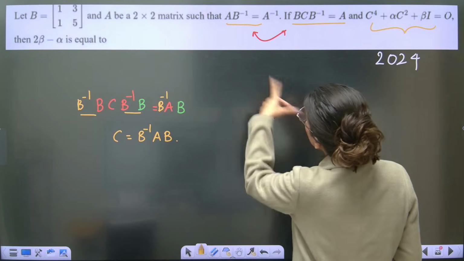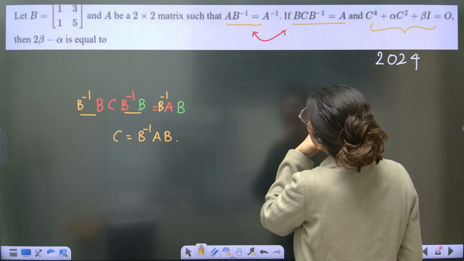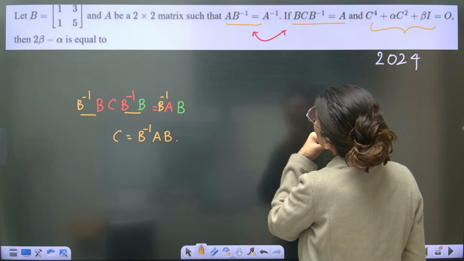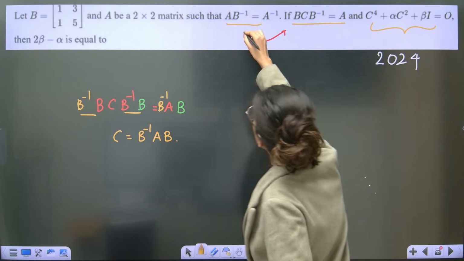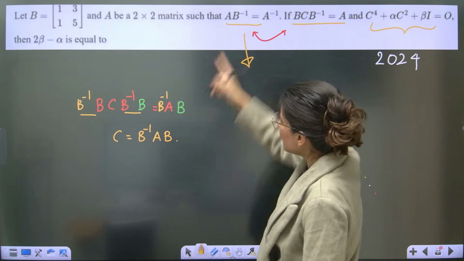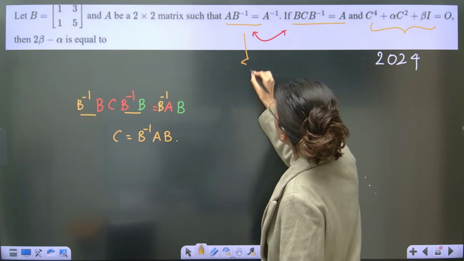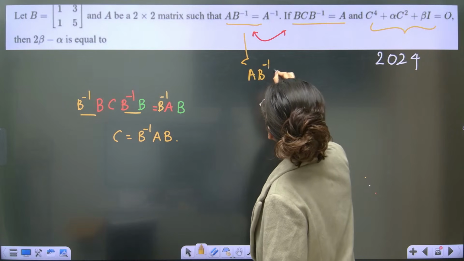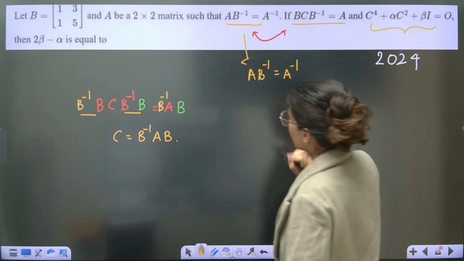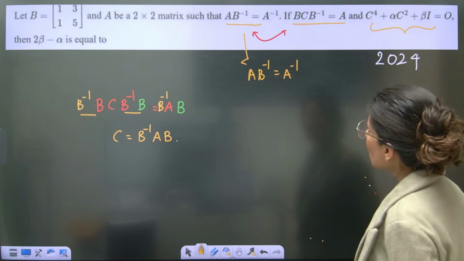Okay? Alright. Now what about this, ma'am? This is also giving something, right? AB inverse is equal to A inverse. So we cannot use it directly, because this is AB inverse and this is B inverse A. So again we have to modify this. AB inverse is equal to, suppose, A inverse. Okay, so now what do you want?